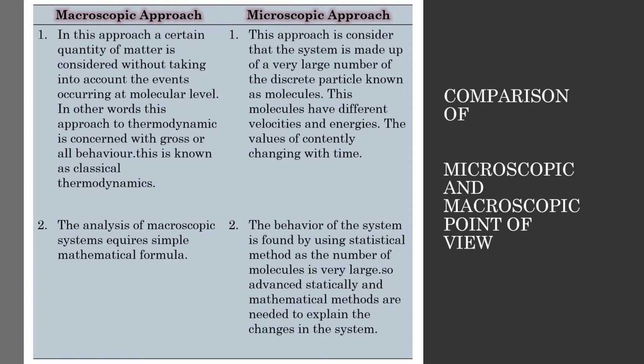On the other hand, the microscopic approach considers that the system is made up of a number of molecules. These molecules have different velocities and energies. The values of these energies are constantly changing with time. In the macroscopic point of view, the analysis of a macroscopic system requires simple mathematical formulas. And in the microscopic point of view, the behavior of the system is found by using statistical methods, as the number of molecules is very large. So advanced statistical and mathematical methods are needed to explain the change in the system.